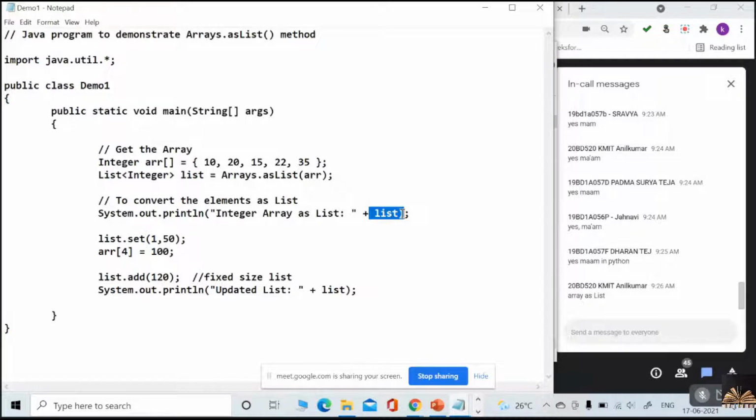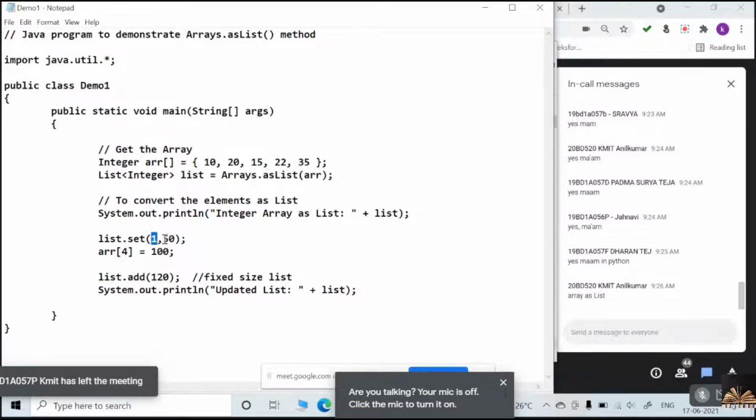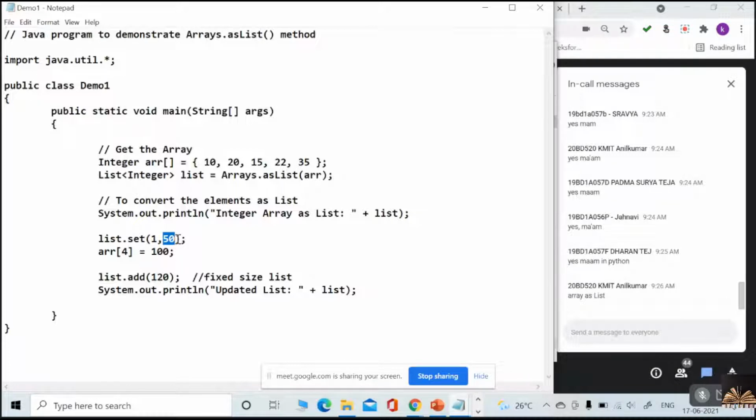Look at the method. Suppose I say list.set(1, 50). What does it mean? At index 1, I want to replace the element with 50. So what is your list right now? Not 10, 20 again.